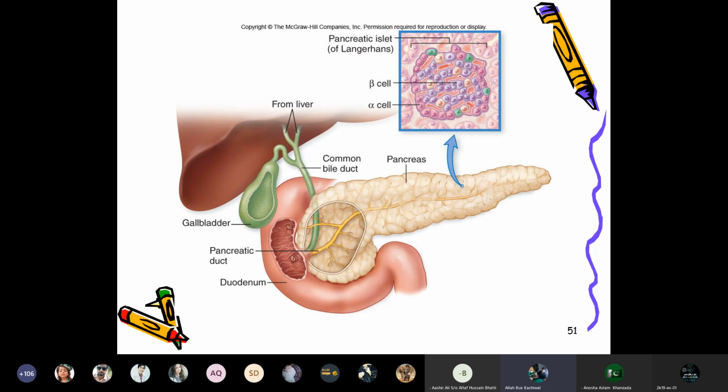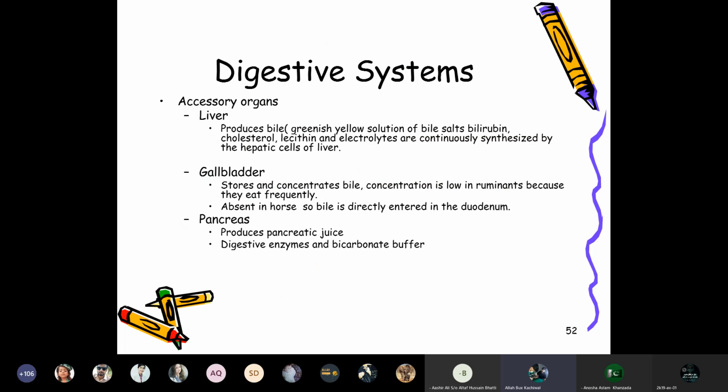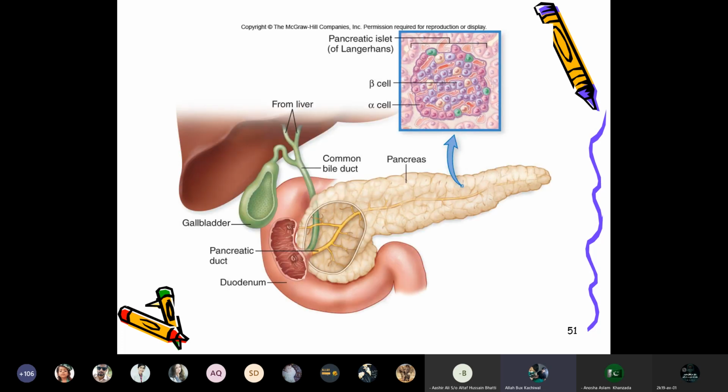The adult animals, mostly the domestic animals, do not take lactose or milk, but the neonates, like calves, take the milk and digest it due to the presence of lactase.